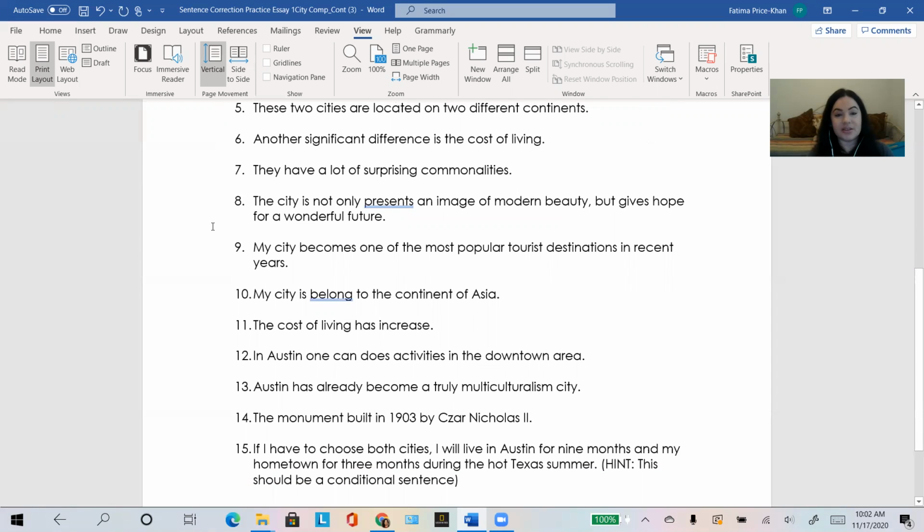The city is not only presents an image of modern beauty, but gives hope for a wonderful future. Okay, so we can see the underlining there. We know something's wrong here. What tense is this? Is presents. There is no tense is presents.